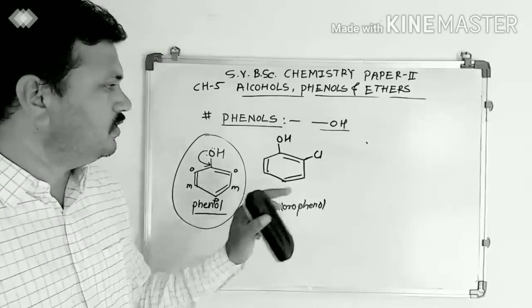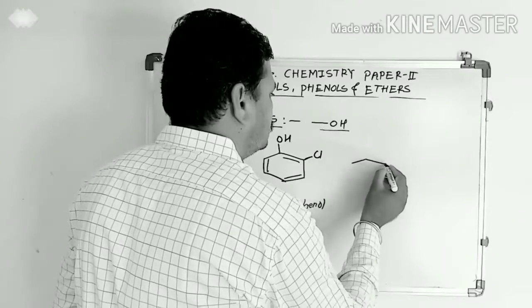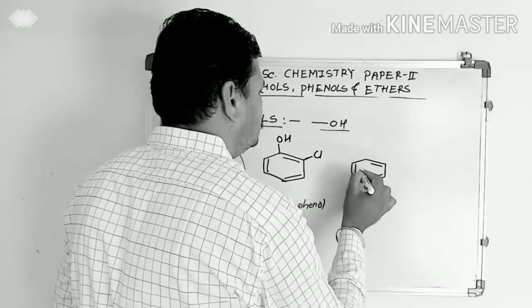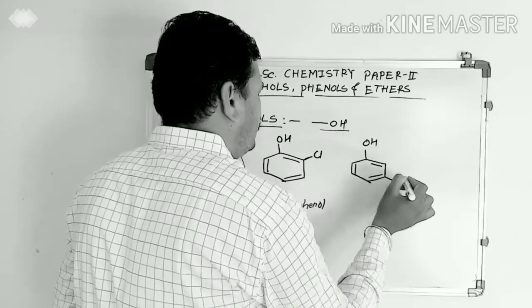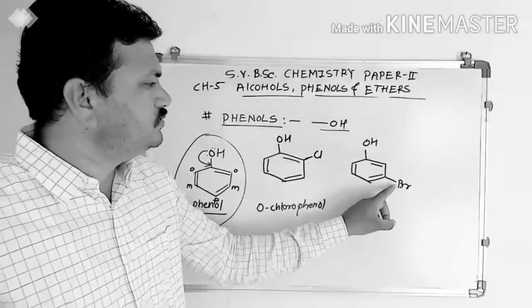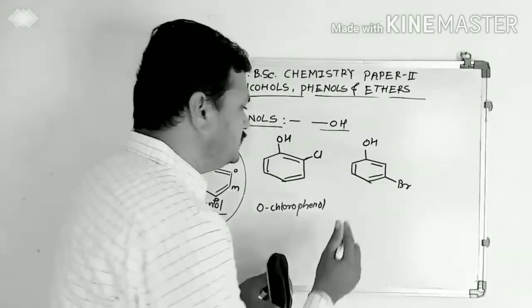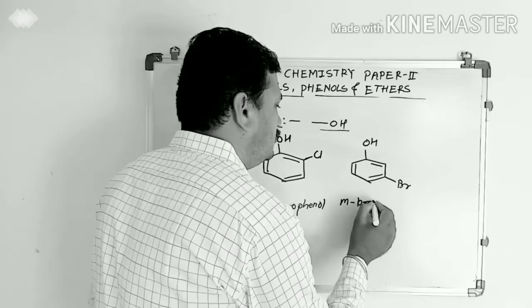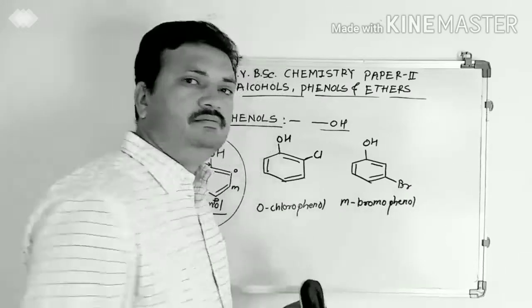It is orthochlorophenol. Now another example, Br. Bromine atom attached to which position? It is meta position. Therefore it is M for meta, metabromophenol.